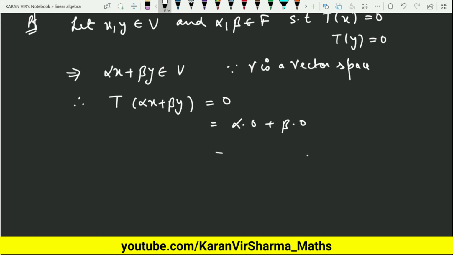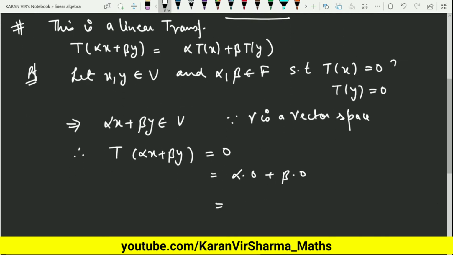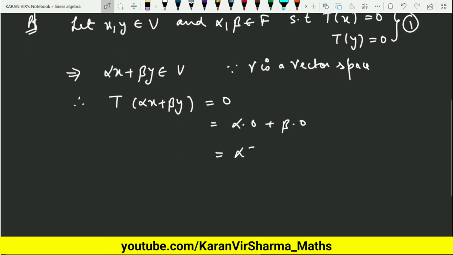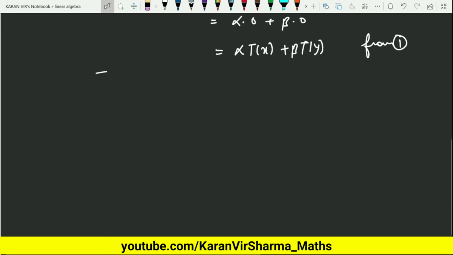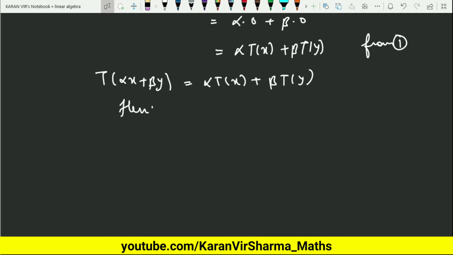Clear? Now what is the value of 0? So you can substitute these values from equation 1. So from 1 I can say that this is alpha times T of x plus beta times T of y. So what does it mean? It means that T of alpha x plus beta y comes out to be alpha times T of x plus beta times T of y, and hence T is a linear transformation.